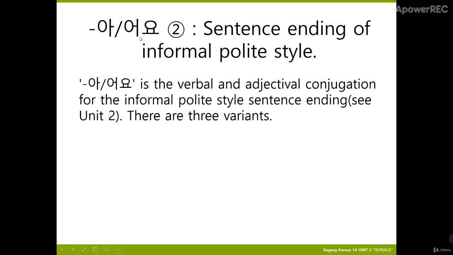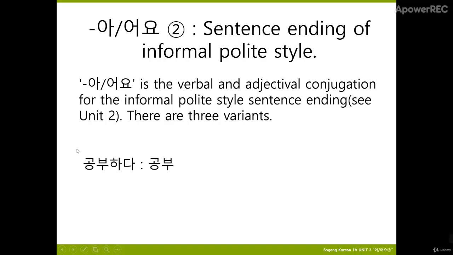So this ending 요 is a sentence ending of the informal polite style and is used with verbs and adjectives in the informal polite way. In Unit 2, we learned some verbs already, but these are three other variations of how to change into present tense.